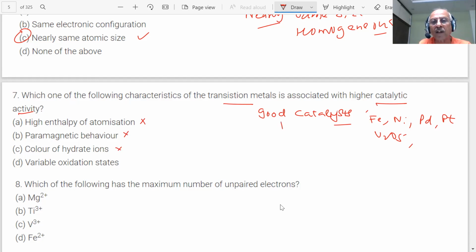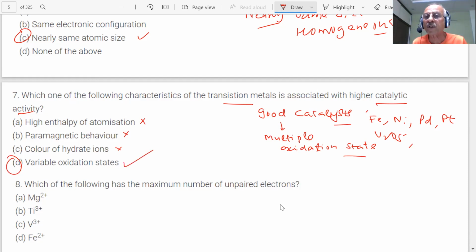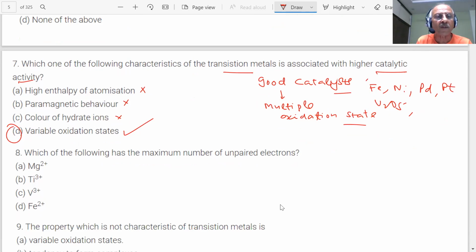We told you they act as good catalysts because of their multiple oxidation states. We have seen the action of iron 2 plus to iron 3 plus, and it was used as a catalyst, student, in one of the reactions which was also given in the NCERT book. So they can change their oxidation state, student. They can go from one oxidation state to another. Therefore, they can act as good catalysts. So the answer would be D here, oxidation states, students. Try to read each and every choice very clearly, and you will be able to find the answer, because this is what is related to catalyst activity, students.